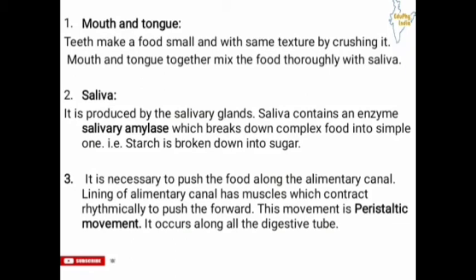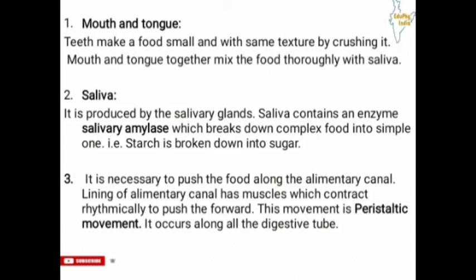Now second is saliva. Saliva is produced by the salivary glands. Saliva contains an enzyme called salivary amylase which breaks down complex food into simple food. For example, starch is broken down into sugar. The food we take into our body is complex in nature, and it should be converted into a simple one for its digestion, and it is done by salivary amylase.